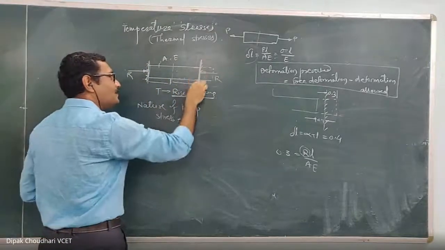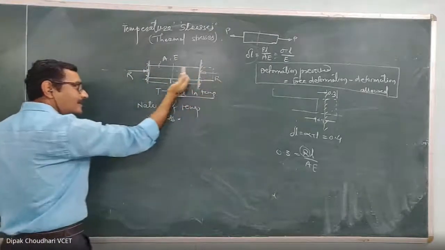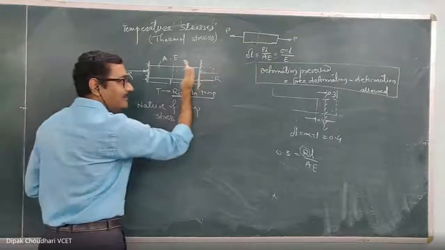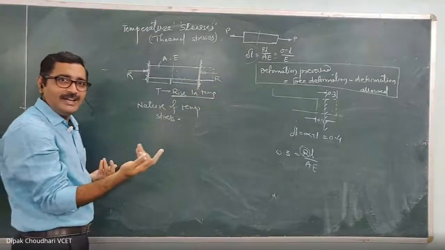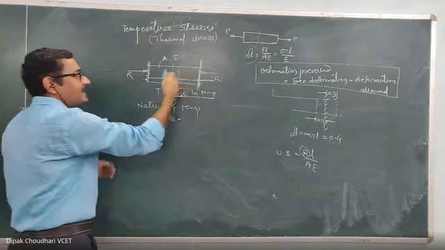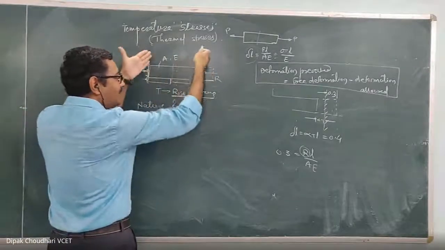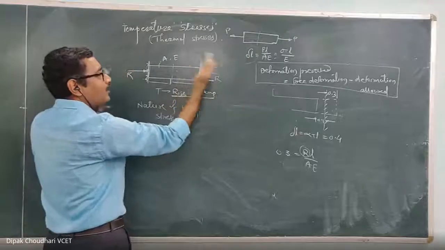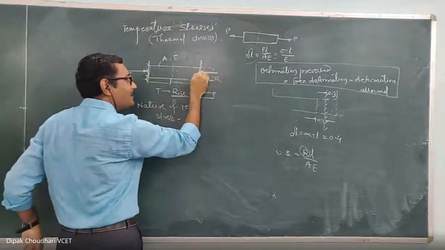But because of this support, this free elongation is restricted. It is prevented. Why is it prevented? Because when there is a rise in temperature, the material tries to elongate, but this support will not allow that deformation, and it applies the reactive force.